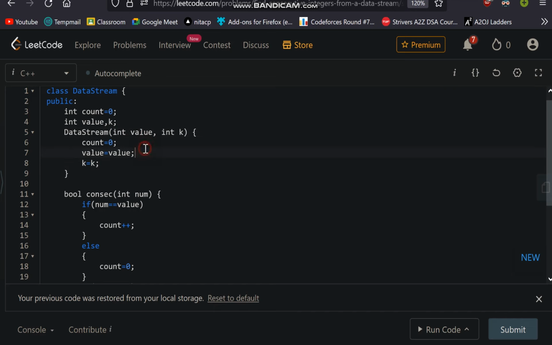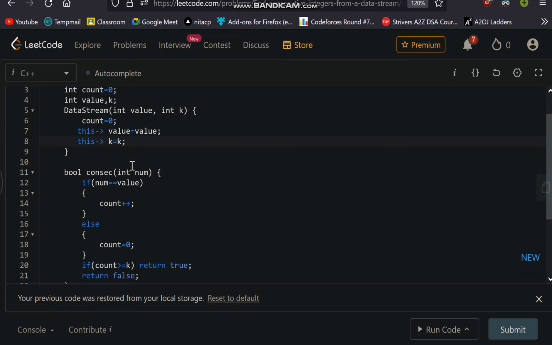So what we can do, either we can use the this keyword or we can just change the name of the variable. If I use the this keyword, this.value is equal to value, this.k is equal to k. So now it is correct. So what is the this keyword? Basically it holds the address of the current object from where this class is called. So now it puts the value of value in the variables of the current object. So that's why it is correct.